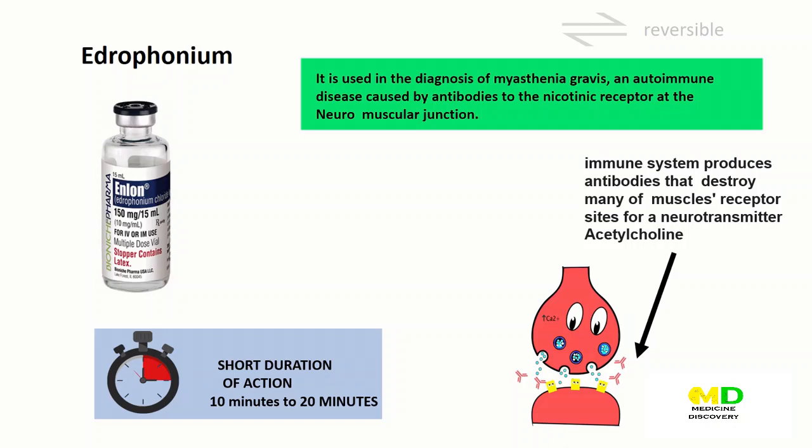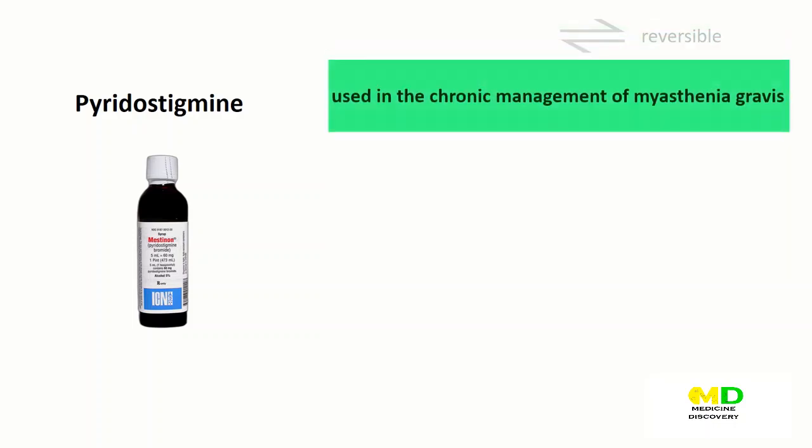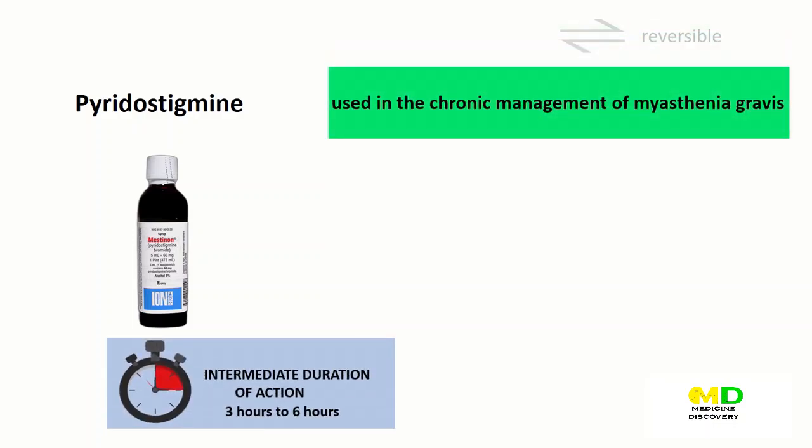Pyridostigmine. Pyridostigmine is used in the chronic management of myasthenia gravis. Its duration of action is intermediate, that is 3 to 6 hours, but longer than that of neostigmine. Adverse effects are similar to those of neostigmine.